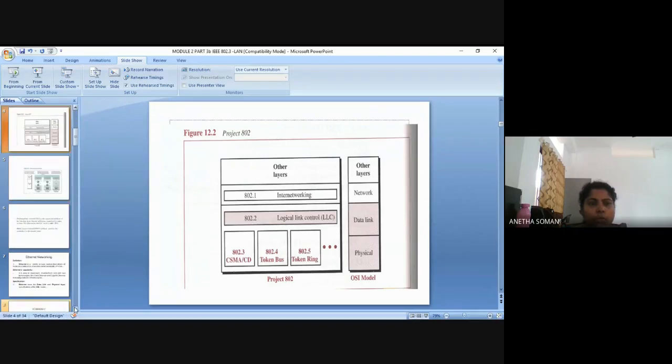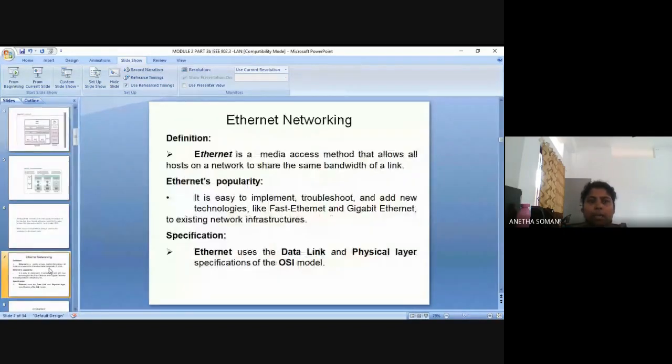Okay, now you are going to deal with the Ethernet network, a very, very important network. Now, what is Ethernet? Ethernet is a media access method that allows all hosts on a network to share the same bandwidth of a link. So it is an access method. It allows all stations, hosts, or nodes that are connected to share the same bandwidth of a link.